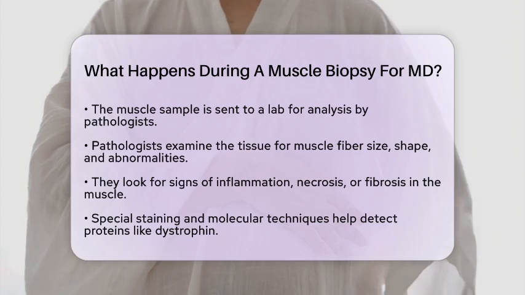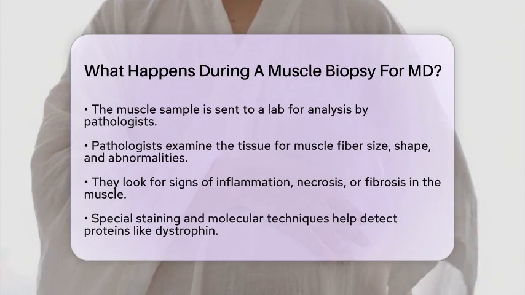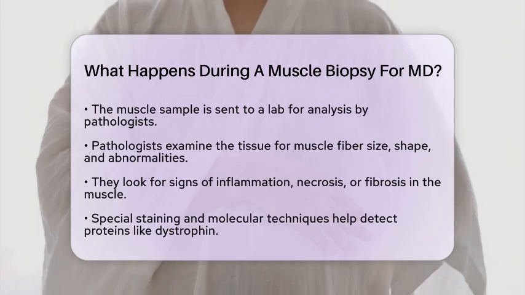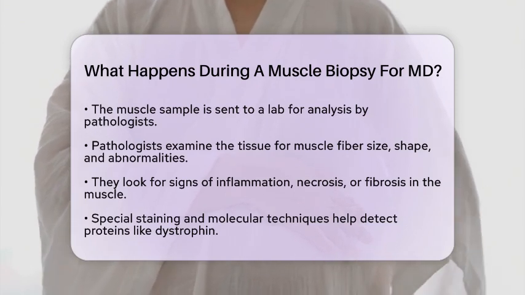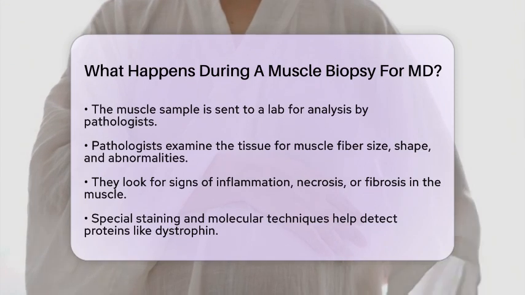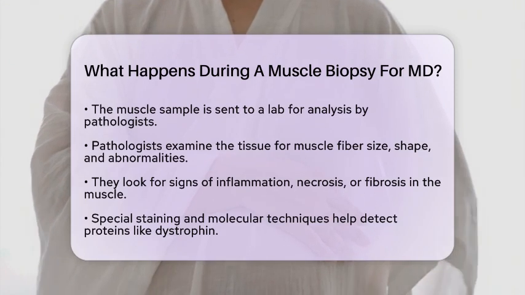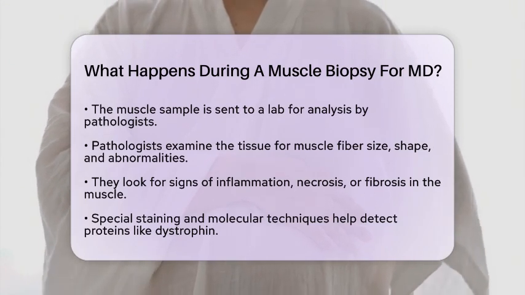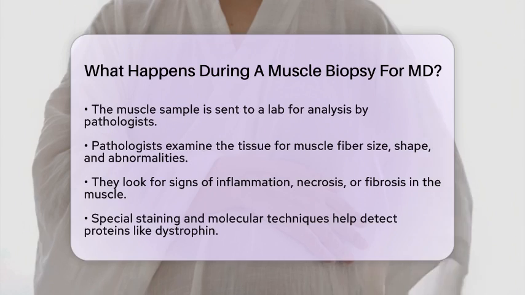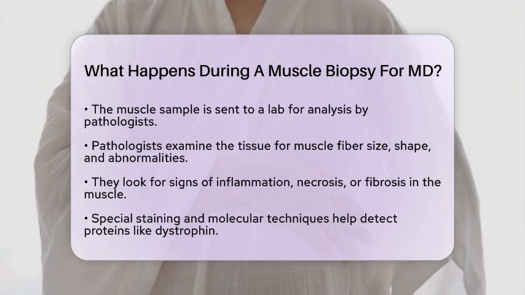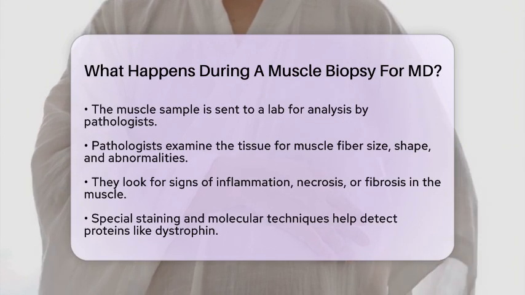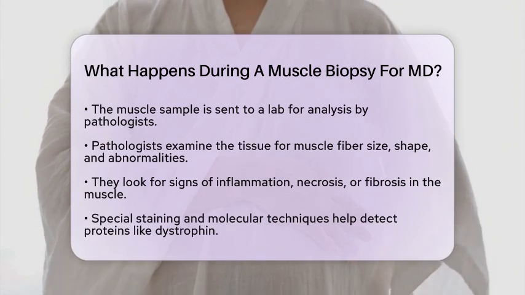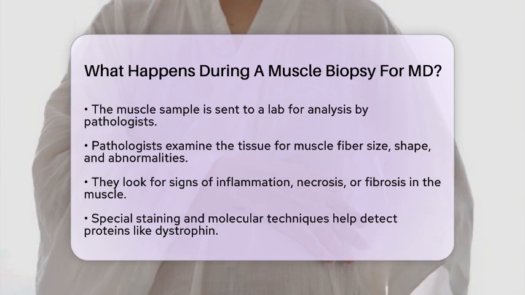In the case of muscular dystrophy, special staining and molecular techniques are used to detect key proteins like dystrophin. For instance, in Duchenne muscular dystrophy, the dystrophin protein is absent or significantly reduced. In Becker muscular dystrophy, some partially functional dystrophin is present. These findings help doctors distinguish between different types of muscular dystrophy and guide treatment options.